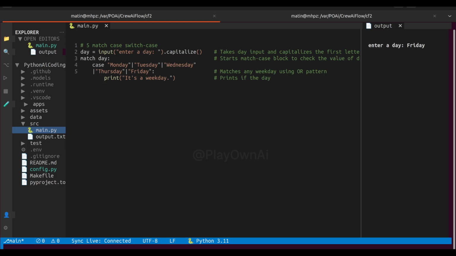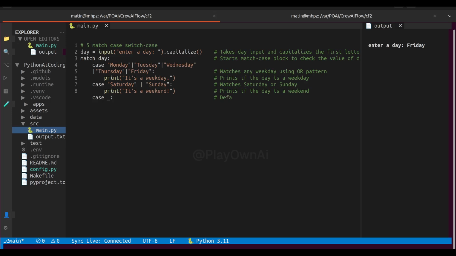Type case, double quotes, Monday, pipe symbol, Tuesday, pipe, Wednesday, pipe, Thursday, pipe, Friday, colon. Then on an indented line, print function within double quotes, type "It's a weekday." So if the user enters any weekday from Monday to Friday, Python will print "It's a weekday." Next, write case, double quotes, Saturday, pipe, Sunday, colon, indented line, print function within double quotes, type "It's weekend!" So if the user types Saturday or Sunday, this block will run.